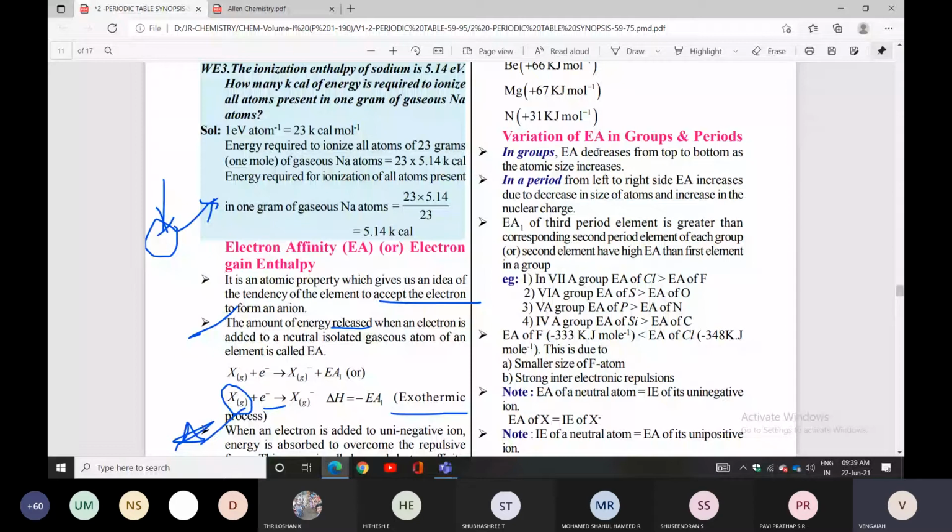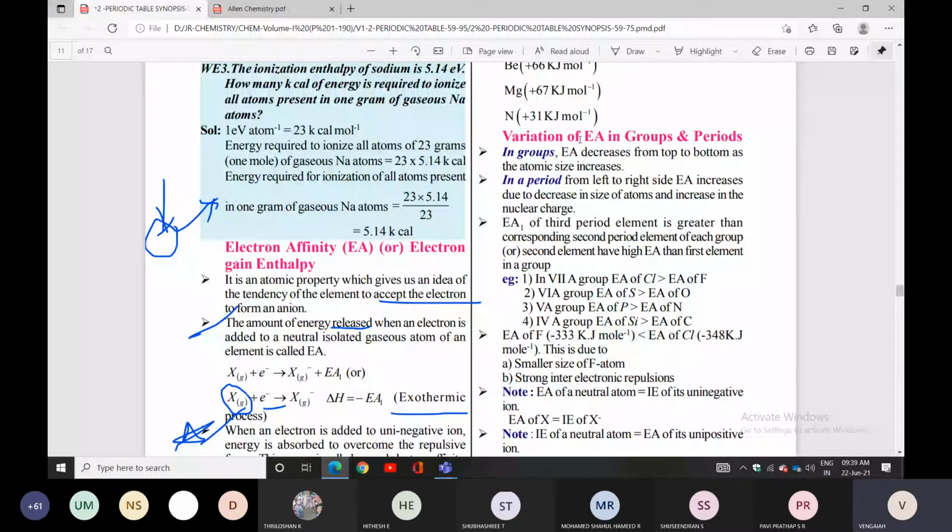Same as ionization potential. However ionization potential's periodic trends were, the same will be there for electron gain enthalpy. So in a period it increases, in groups it decreases. The reason given is also that in one case atomic size increases, in the other case atomic size decreases.